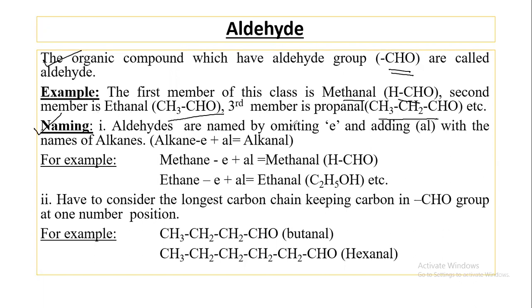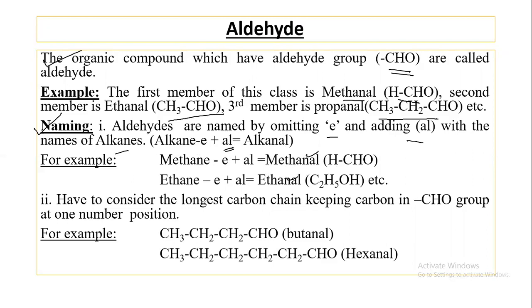Aldehydes are named by omitting E and adding Al with the names of alkane. Here you have to omit the E from alkane and add Al. Remember, in the case of alcohol, we have to add OL, but in the case of aldehyde, you have to add Al, and naming as alkanal, like methanal, ethanal, propanal, butanal.